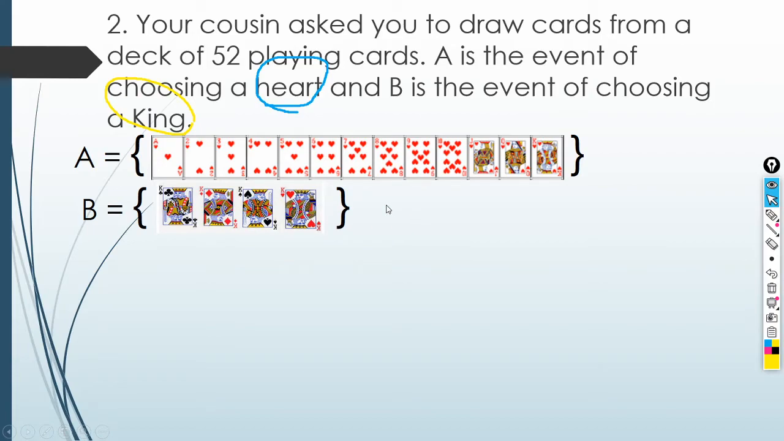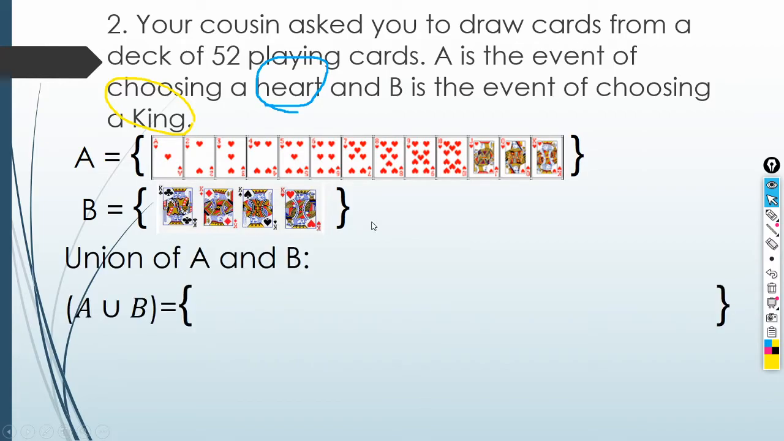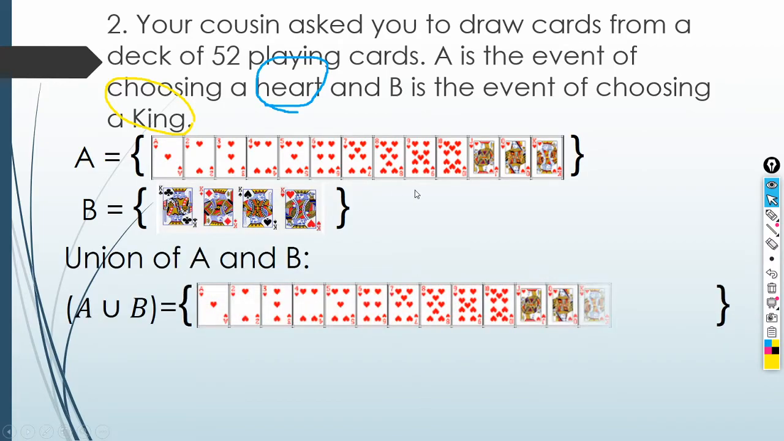So, we'll now get the union of event A and B. We will combine this, so we'll have all of this. And then we add the kings. Of course, the king of hearts is already here, so we will not include it again in the union. So, how many are there in all? 13, 14, 15, 16.